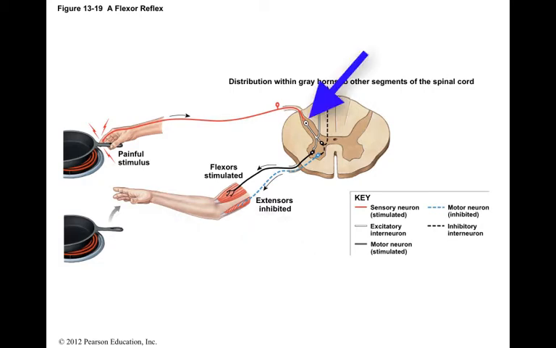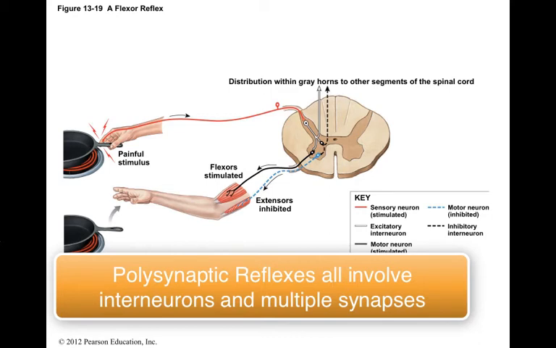The sensory neuron synapses on an interneuron which will synapse on the motor neuron, leading to the flexor muscles of the arm, and will also ascend in the columns to the brain. All polysynaptic reflexes involve interneurons and multiple synapses.